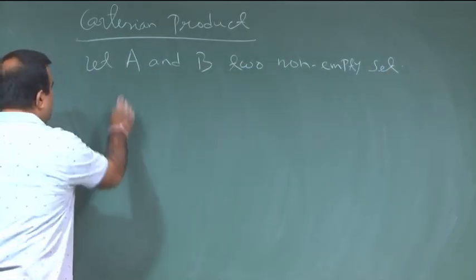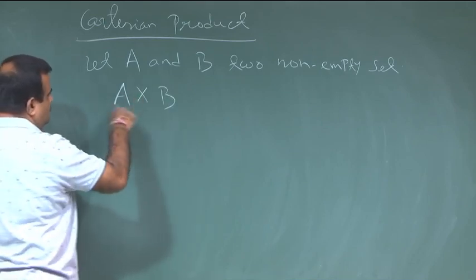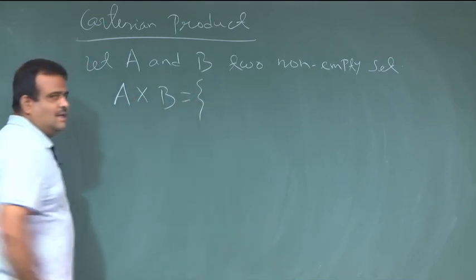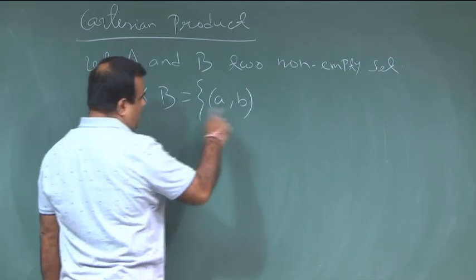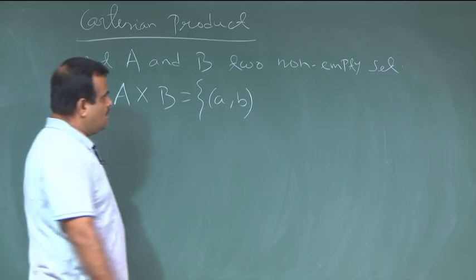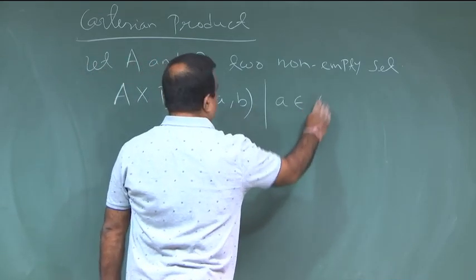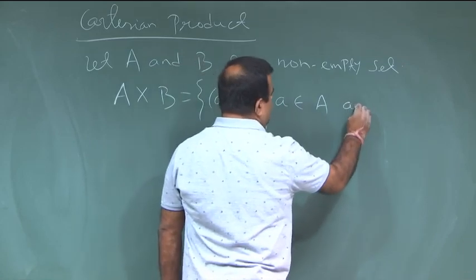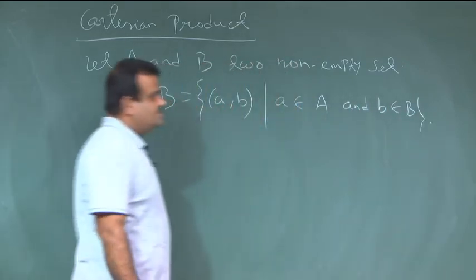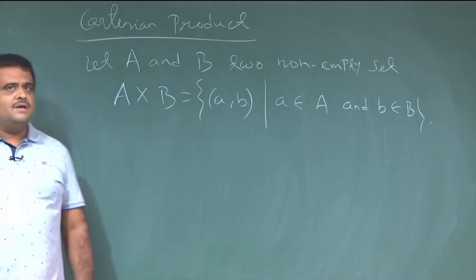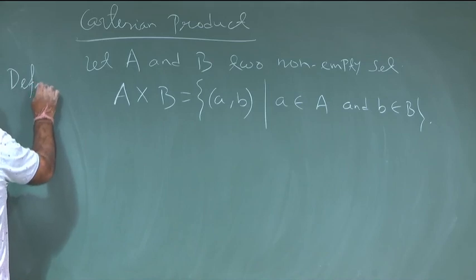So, how we define the Cartesian product, symbolically denoted by A cross B, is basically the set of all pairs (a, b), this is called an ordered pair, such that a is coming from A and b is coming from B. This is the definition of the Cartesian product.